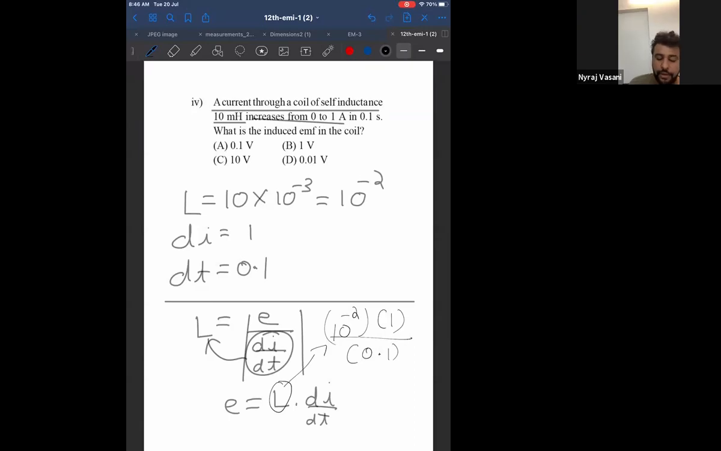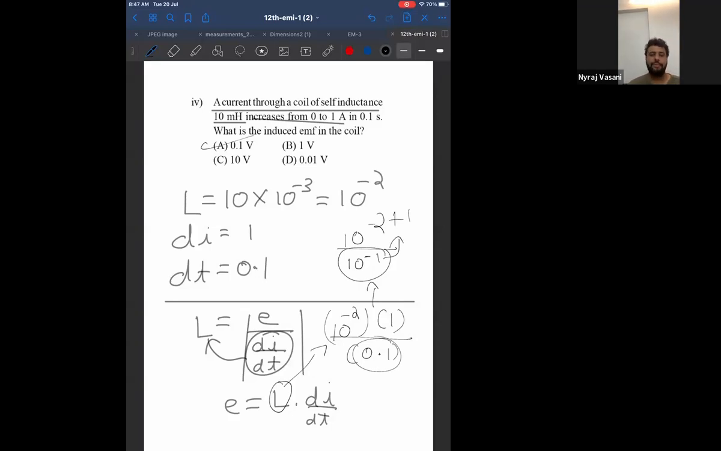You know why? Because if I continue this, on the top it becomes 10 power minus 2 divided by 0.1, and 0.1 is 1 by 10, which is 10 power minus 1. Correct? Now 10 power minus 1, if I take it to the top, it becomes 10 power plus 1. So it is minus 2 plus 1, which is 10 power minus 1, and 10 power minus 1 will be 0.1. Getting it now? It is direct.